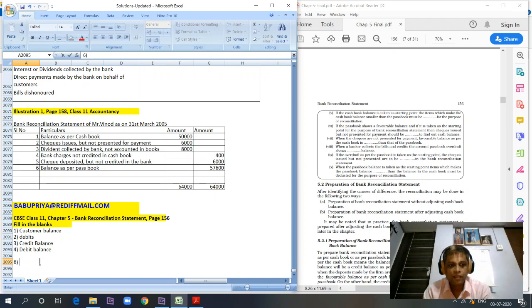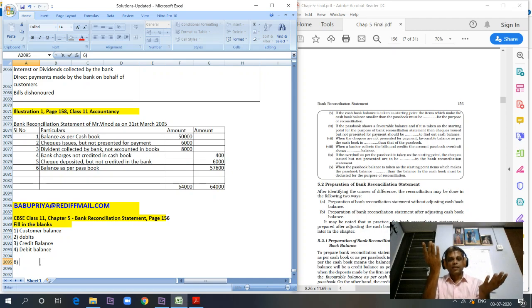Next one: if the passbook shows a favorable balance and it is taken as the starting point for the purpose of bank reconciliation statement, then checks issued but not presented for payment should be dash to find the cash book balance. It should come down, because we are taking the passbook balance as the basis and arriving at the cash book balance.